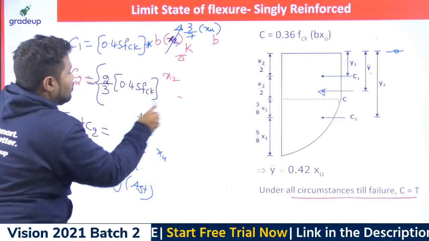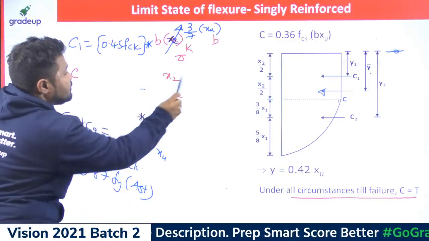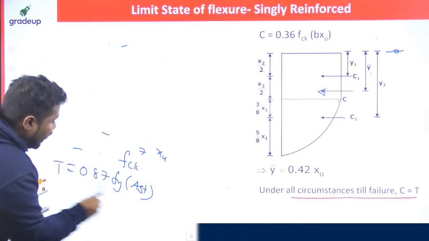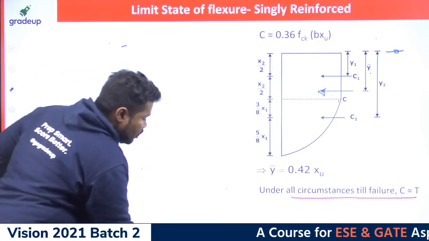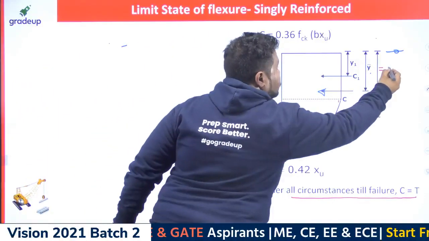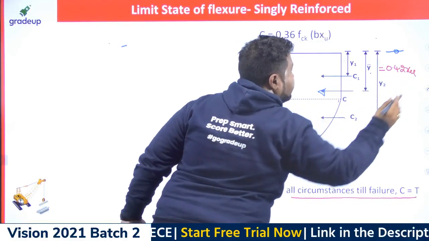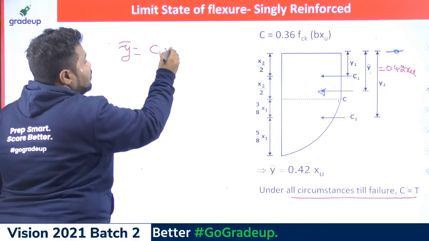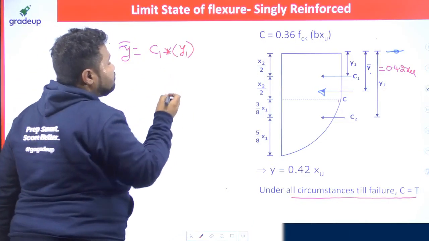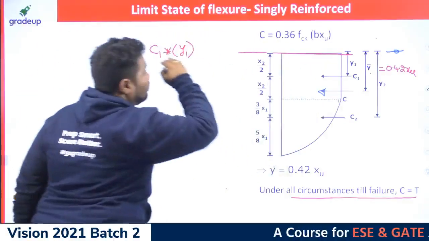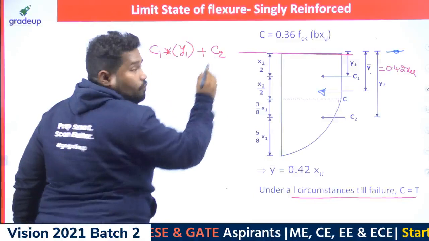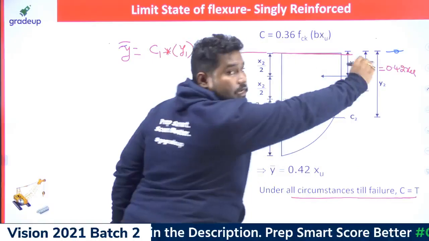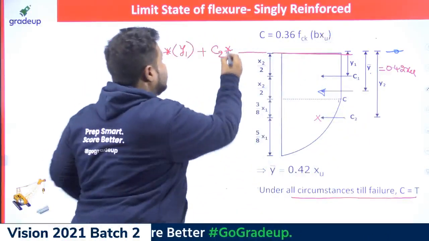The location of the resultant of a force can be located easily by Varignon's theorem, which I taught you in engineering mechanics. So we are using Varignon's theorem here to work out this depth, Y bar, which is 0.42 times XU, which is very simple. How to work out this Y bar? You already know C1 multiplied by the lever arm, the centroid distance of this C1 force from the extreme compression layer at the top, plus C2 force multiplied by the centroid distance of this C2 force from the top layer, which is taken as Y2, right?